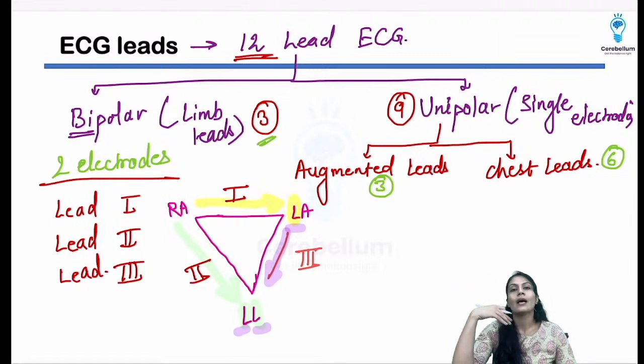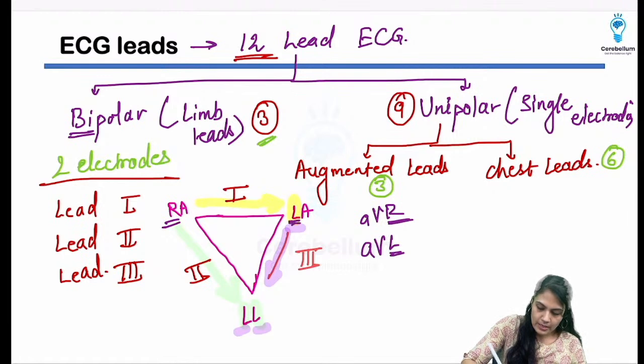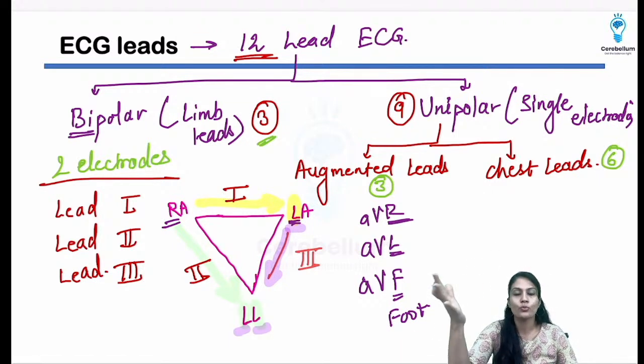Same over here, we are going to do augmentation in some leads, that is, we are capturing the electrical signals, but we are amplifying them. Okay, so what are they called? They are called AVR, AVL, and AVF. AVR is towards the right arm, right? The AVL is the left arm, and the AVF is for the foot, that means the left leg that we are talking about. Okay, we don't have to differently attach any leads. The machine itself is going to do the augmentation.